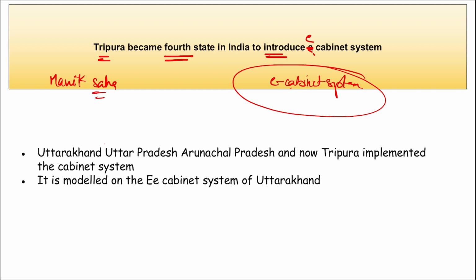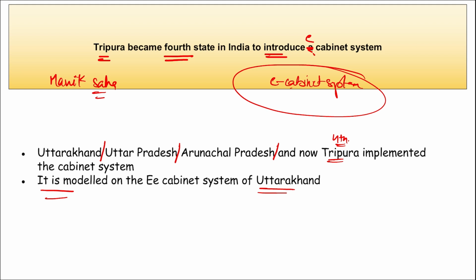With this, remember, Tripura became the fourth state in India to have this e-cabinet system. Before this, it was Uttarakhand, Uttar Pradesh and Arunachal Pradesh, and now Tripura became the fourth state to have the same. This, remember, is modeled on the e-cabinet system of Uttarakhand only. Correct?